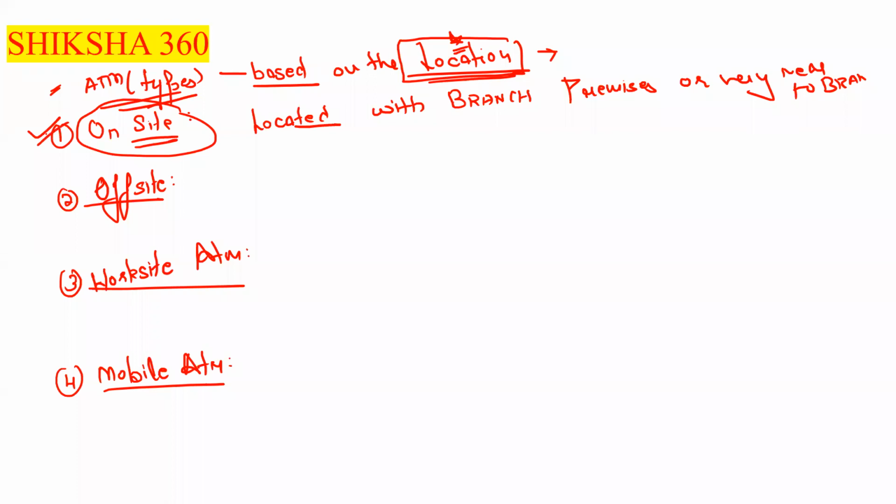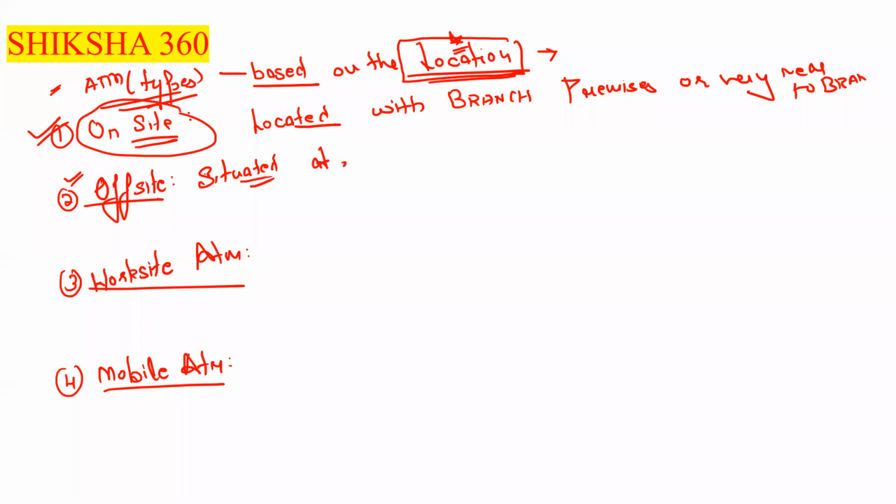Now next one is off-site ATMs. These are situated away from the branch. You will not find this type of option in the examination.